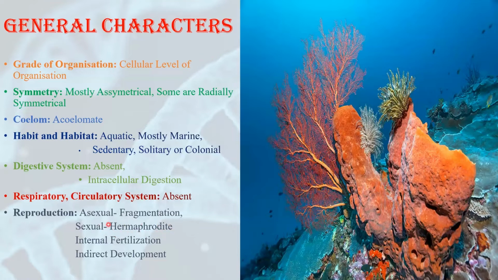Hermaphrodite means sperms and ova are produced in the same organism, or we can say male and female are present in the same organism. Their fertilization is internal. That means the fertilization takes place inside the body. They show indirect development. Indirect development means when they give rise to young ones, the young one is not similar to the adult. It shows larval stages.